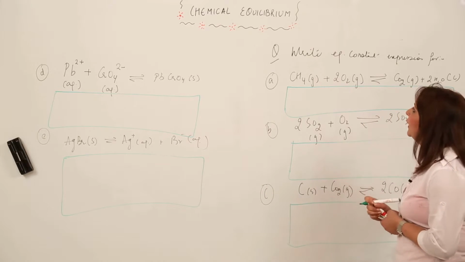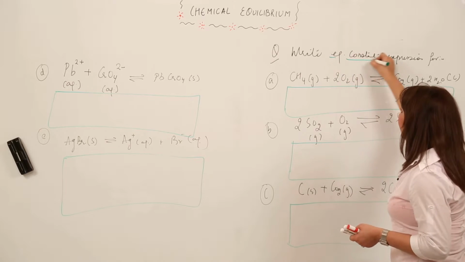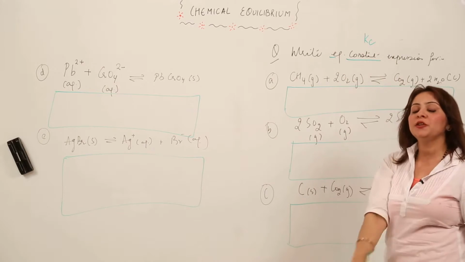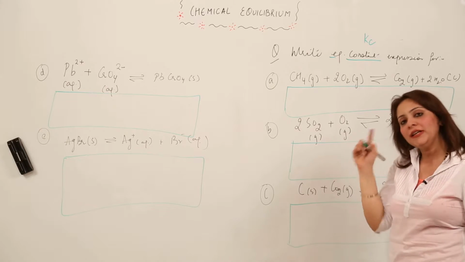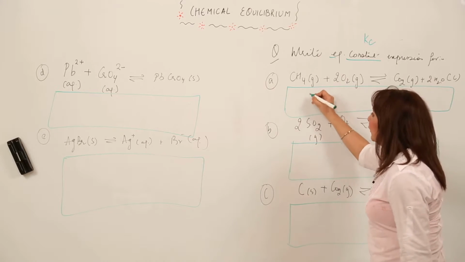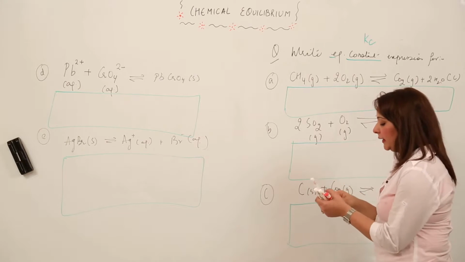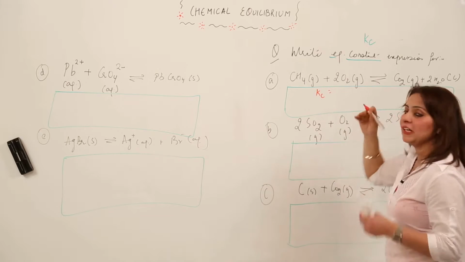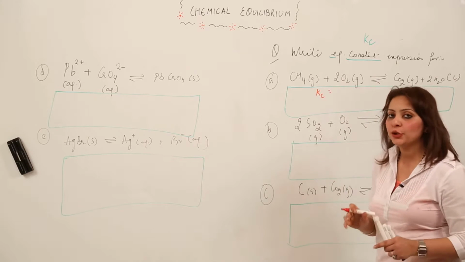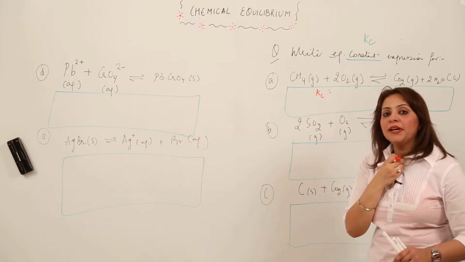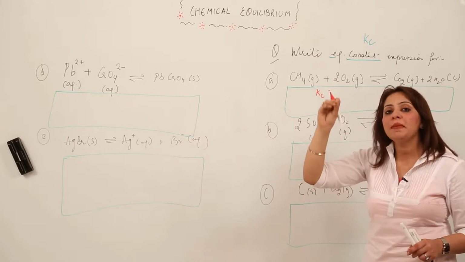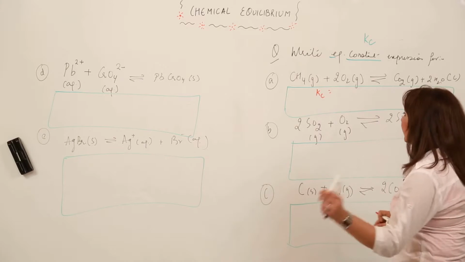So how am I going to write the Kc expression? First of all, when you see the equilibrium constant, the first thing that should strike your mind is that you need to write an expression for Kc. When we write the expression for Kc, we write the concentration of product divided by the concentration of reactant, and if moles are present, we use the stoichiometric coefficients as superscripts. This is what I am doing.